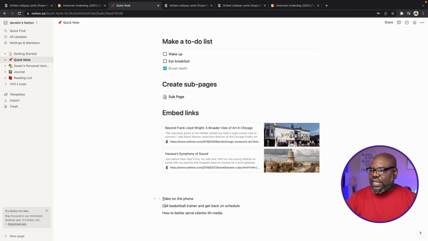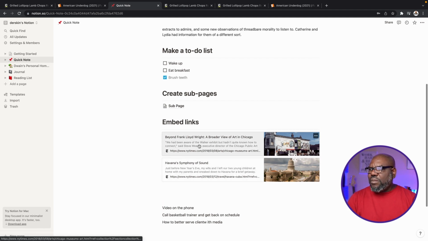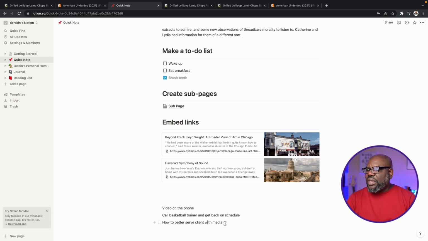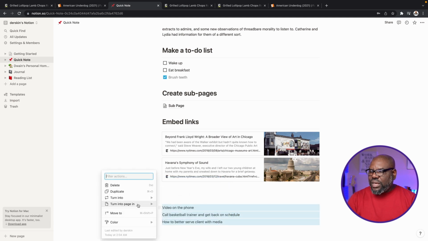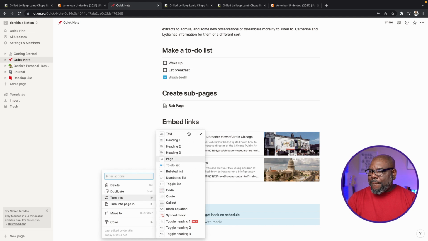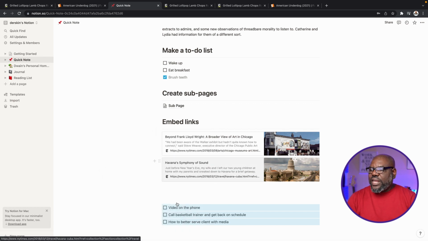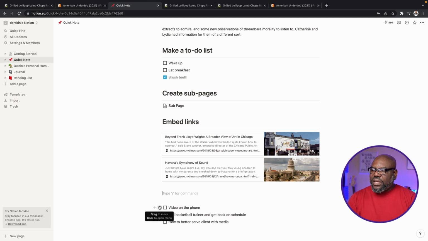Okay, so I can just jot these down, and some of these sound like they're tasks, which is true. So theoretically, we can put it on a task list, but I can just go in here and just jot those down. I can click on these and make them into a numbered list, or put it in a to-do list format so that as I do them, I can go ahead and check them off.